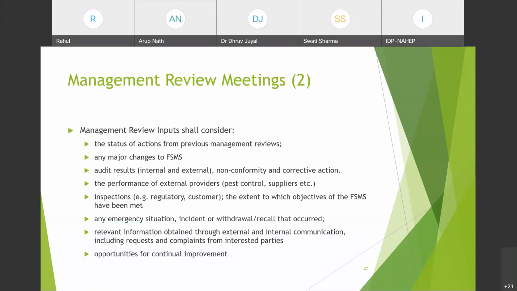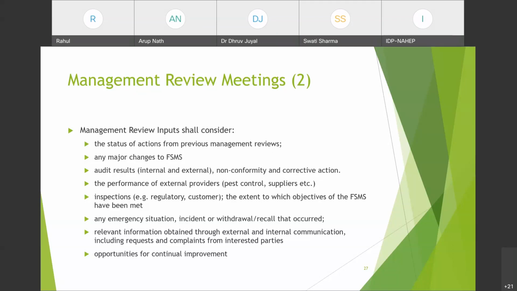Any emergency situation, incident or withdrawal or recall that occurred. अगर कोई भी emergency situation occur हुई है within the time frame between the last management review and this management review, अगर आपके किसी product का withdraw या recall हुआ है, तो that situation must be discussed here, that what happened, why happened, how you controlled it, what actions now you are taking it. All these points must be covered in management review meeting.